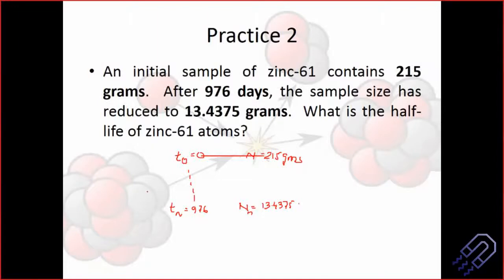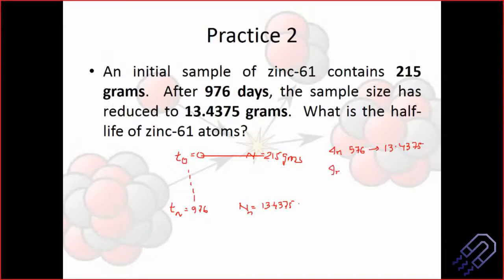So in order to do this, you have to do some kind of unitary method. So that means, let me write it down in this way probably. In 976 days, it reduces to 13.4375.